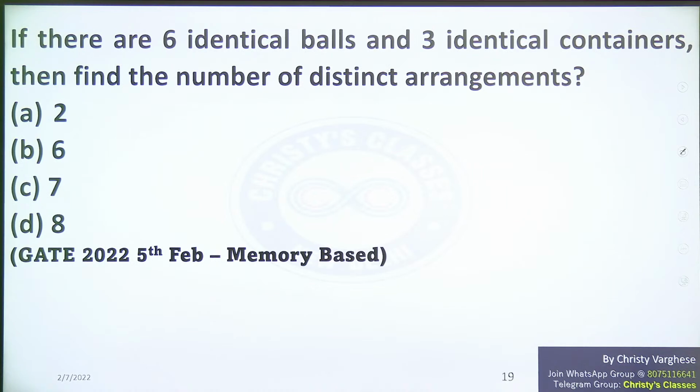Or if you try it, it is a permutation and combination question.